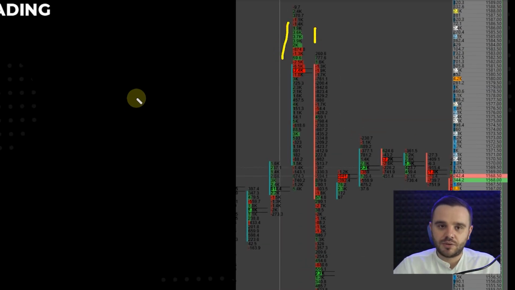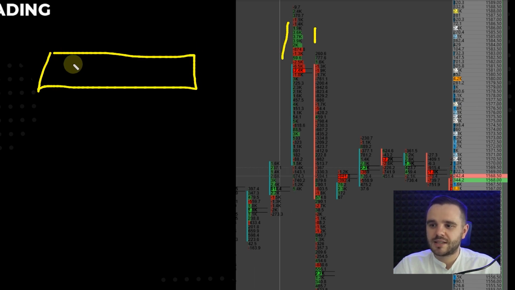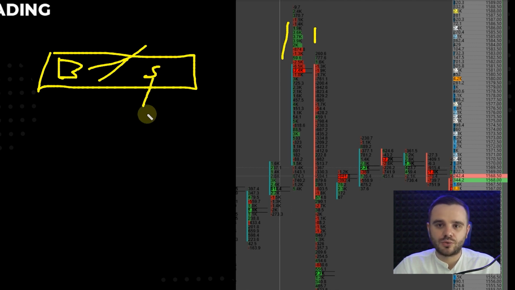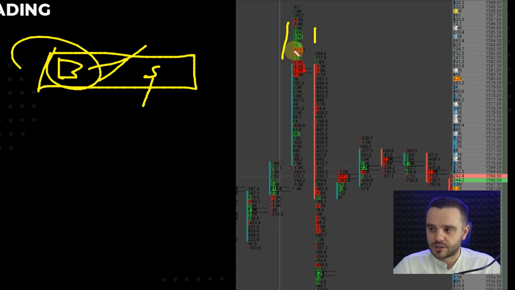Delta is the difference between buy and sell orders, because at every price level there are some people that use buy market orders and buy coins from sellers, and there are sellers that sell coins to buy limit orders. And why is this so important for us?